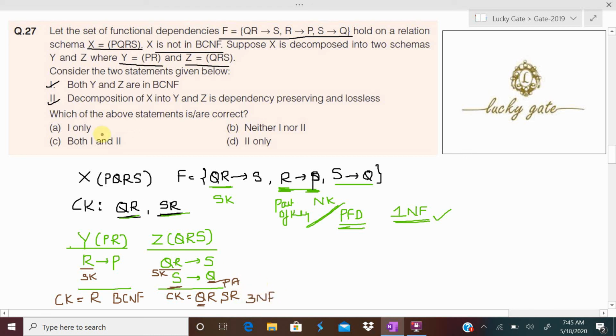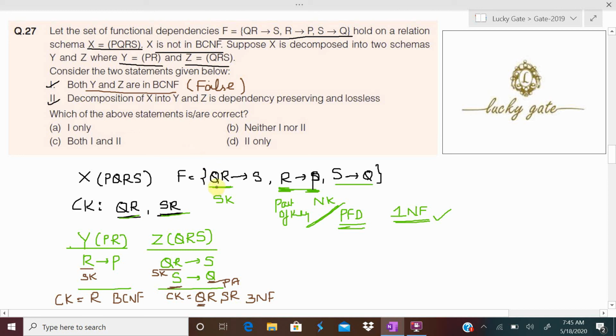Now what is our first statement? Our first statement says both Y and Z are in BCNF. This is a false statement. It is clearly a false statement. Now look for statement 2. Decomposition of X into Y and Z is dependency preserving and lossless.